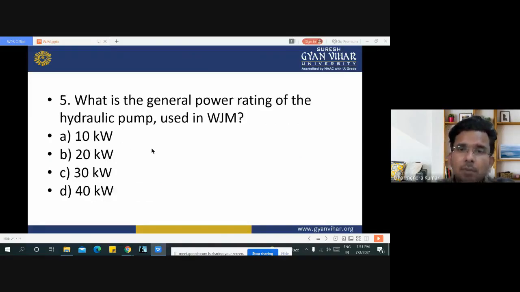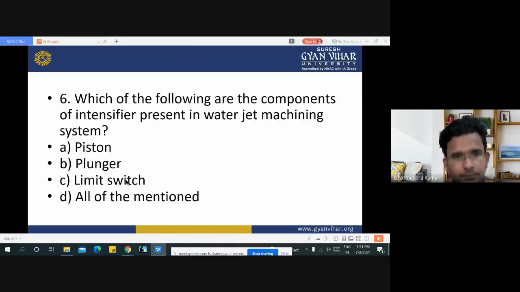What is the general power rating of the hydraulic pump used in WJM? We have seen in the fourth or fifth slide that 30 kilowatt is the general power rating of the hydraulic pump. Now the next question: which of the following are components of the intensifier present in a water jet machining system? Piston, plunger, and limit switch.